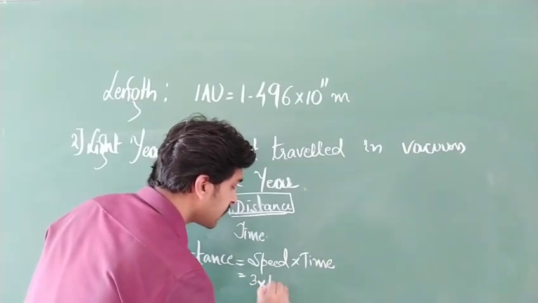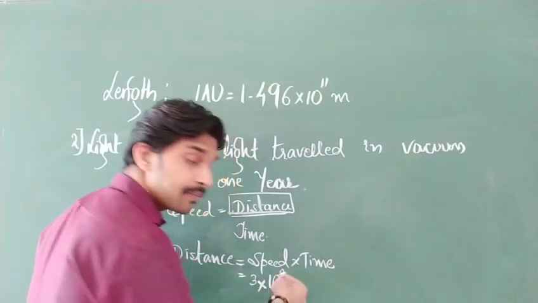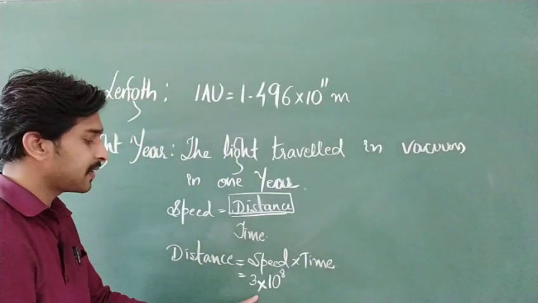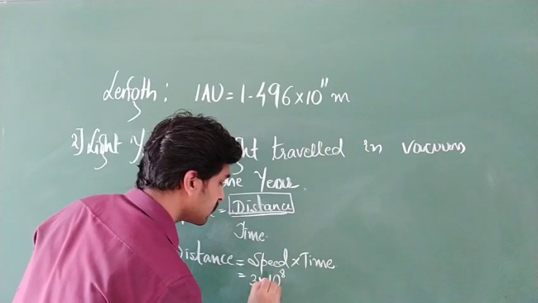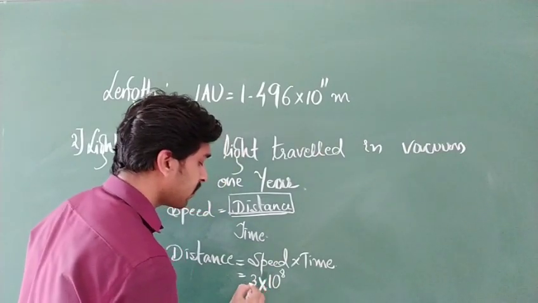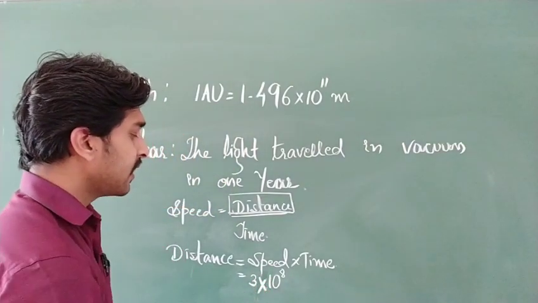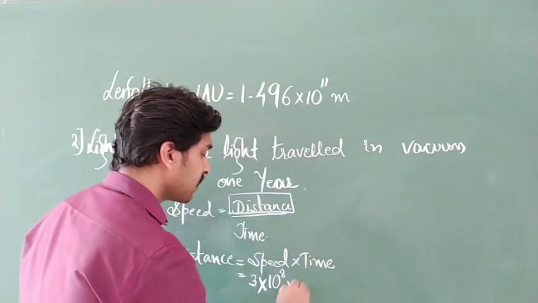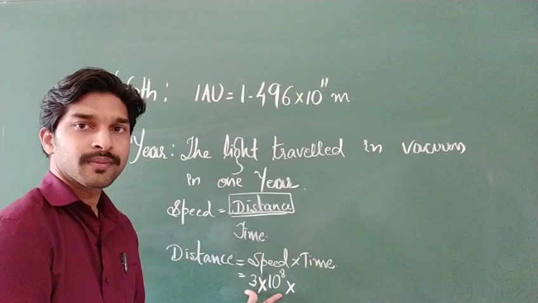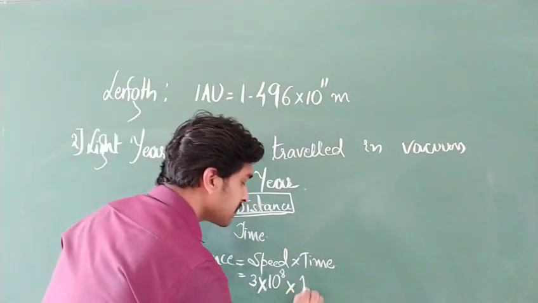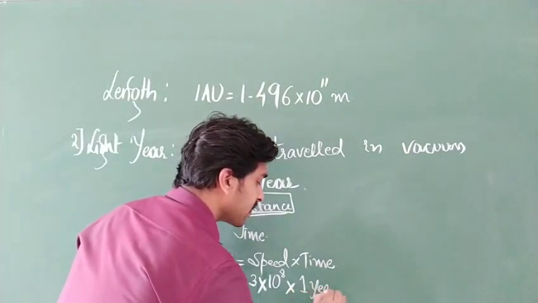3 into 10 to the power of 8 meter per second. That is nothing but the speed of light. So 3 into 10 to the power of 8 meter per second. Next, time means for how much time this light has to travel. Clear? This time is nothing but 1 year it has to travel.